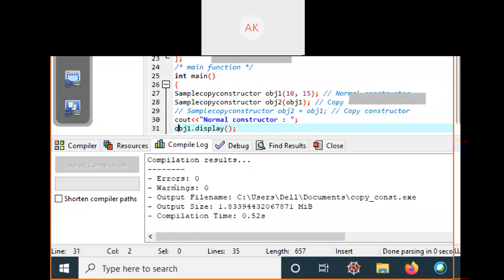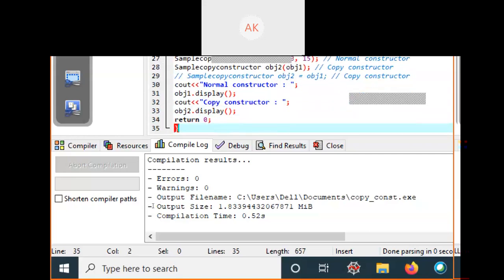Here object 1's values are 10 and 15, so the same values are copied into object 2: x is 10 and y is 15. To display these values, I call the display function for object 1 and then object 2.